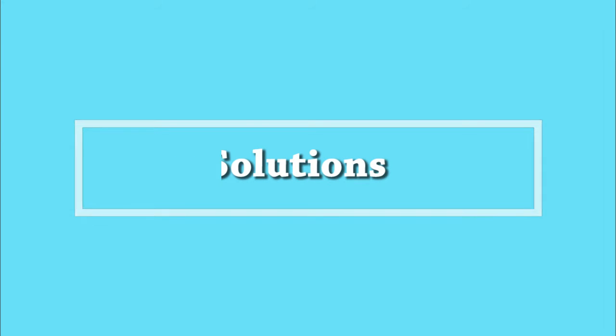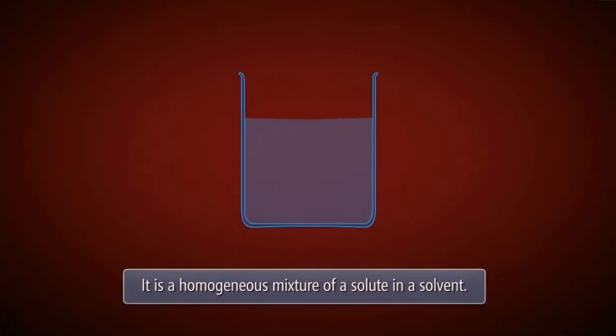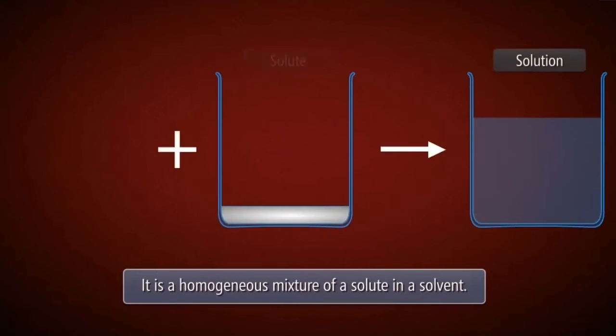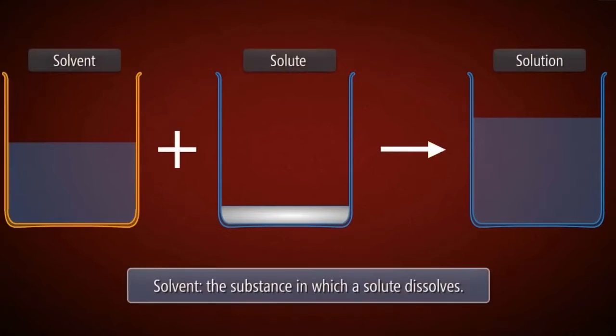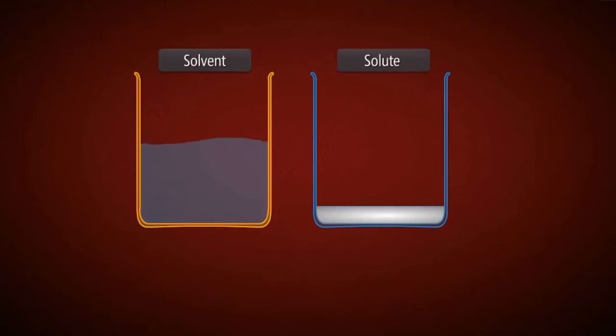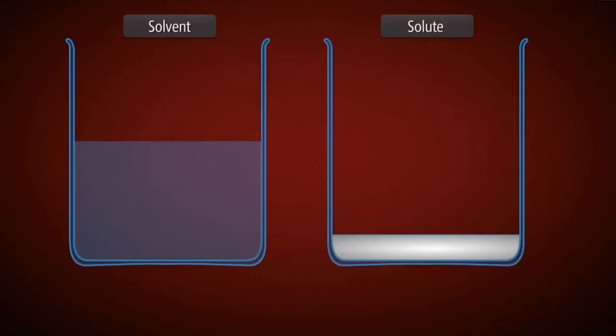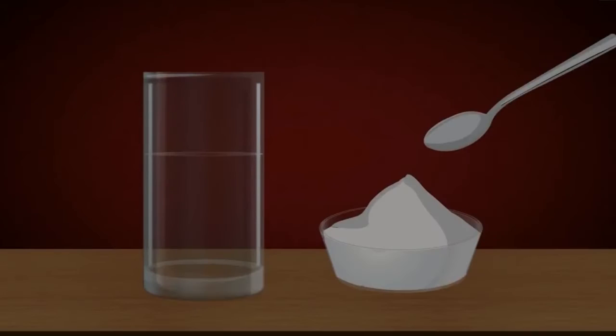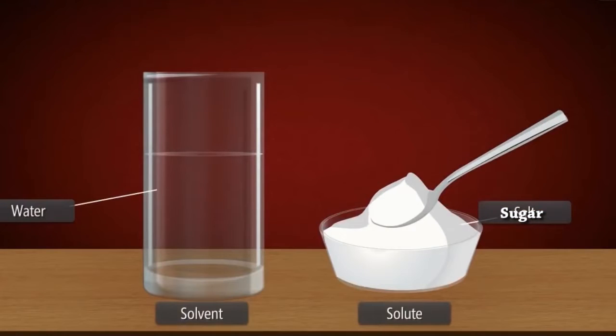Solutions. The homogeneous mixture of two or more substances from which we cannot separate its components by the process of filtration is called a solution. Solutions can be in the form of solids, liquids, or gases. A solution has two components, a solvent and a solute. The component of the solution that dissolves the other component in it is called the solvent. The component of the solution that is dissolved in the solvent is called the solute.